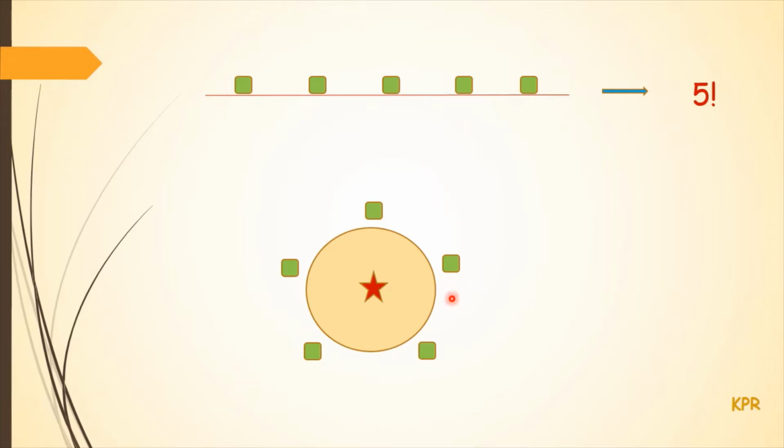Suppose the first person A has occupied this seat. Now from his seat, how can we see the remaining positions? Just observe here.